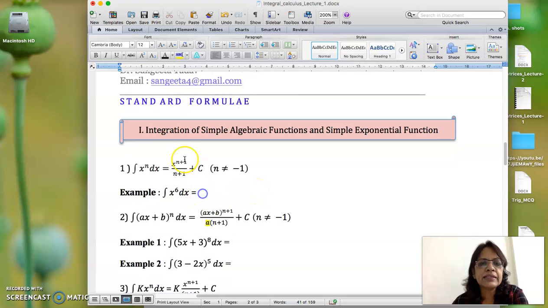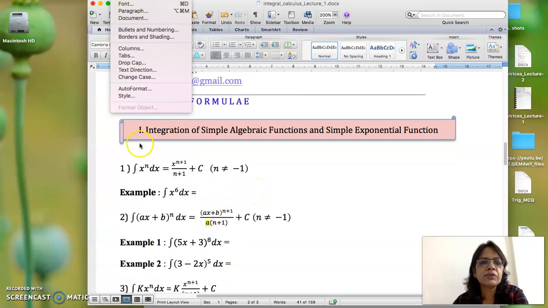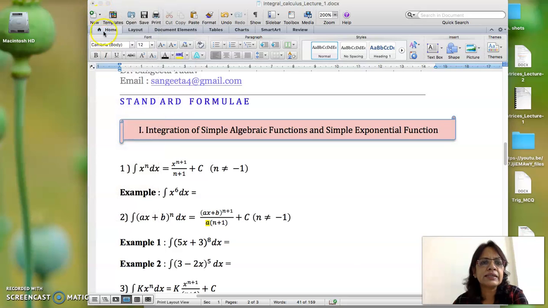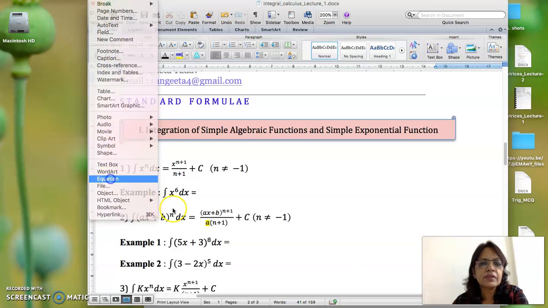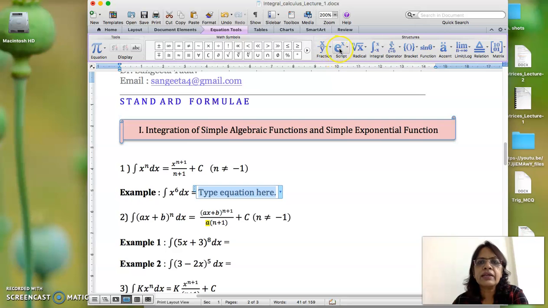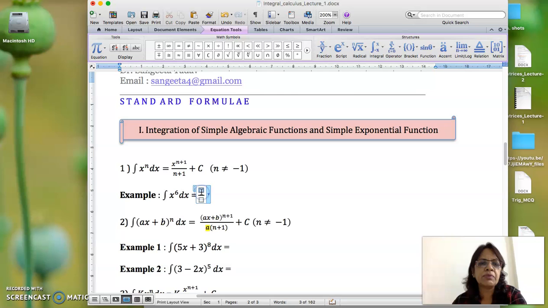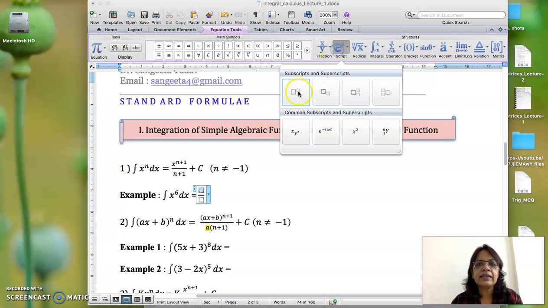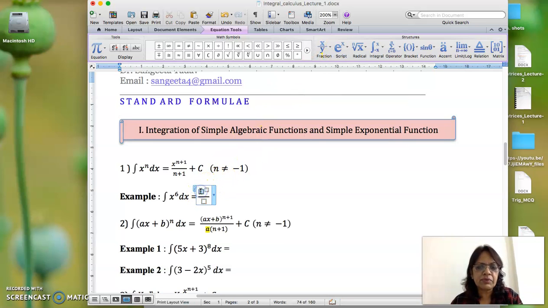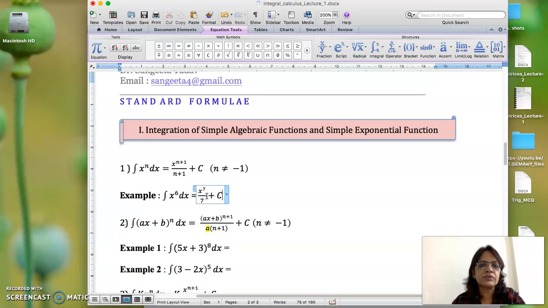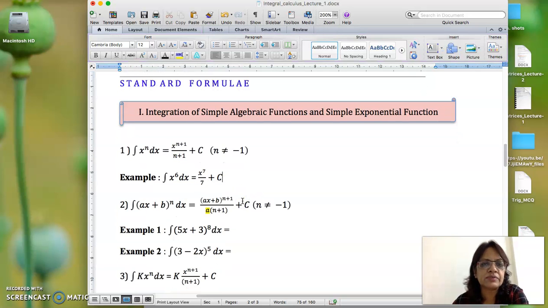Like ये example है, इस formula का use करो इस integration में. So as per the formula, if we just use the formula, it will be x to the power n plus 1, where n is यहाँ पे 6. So it will be x to the power 7 upon 7 plus c. So that will be the answer for the first question.